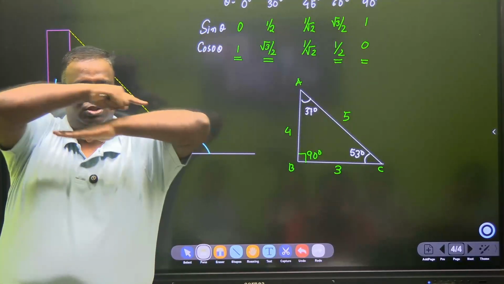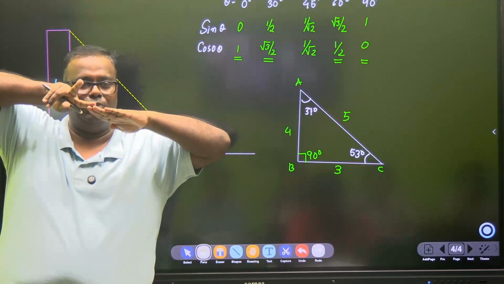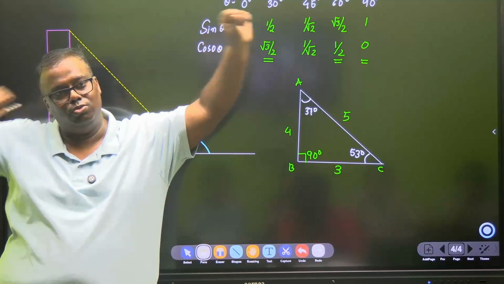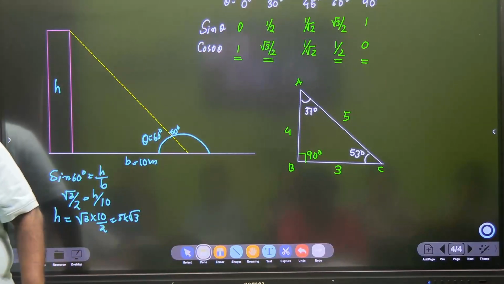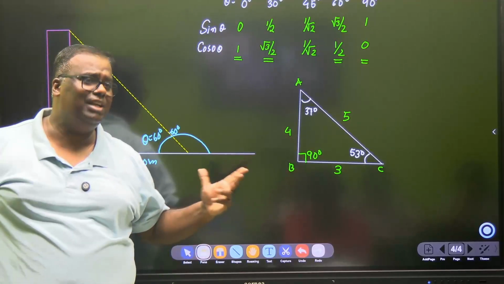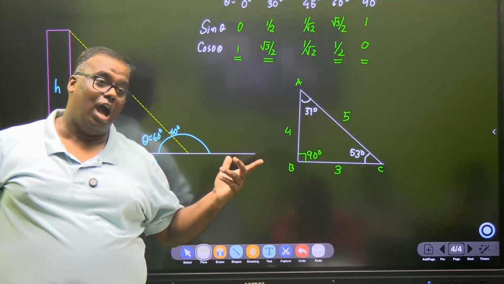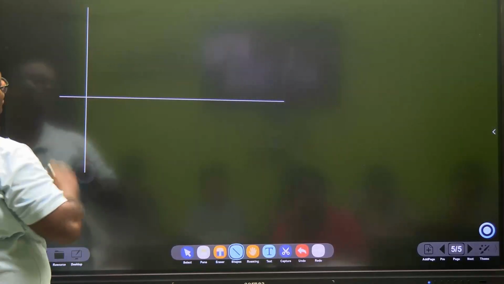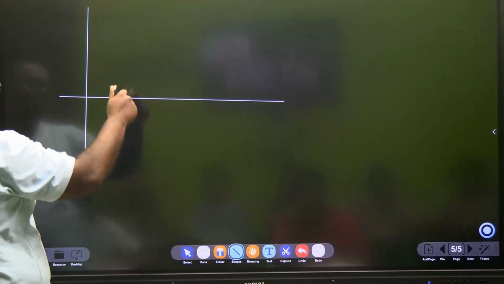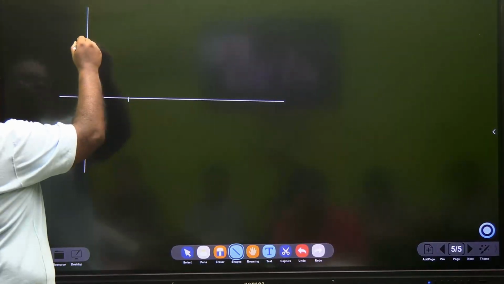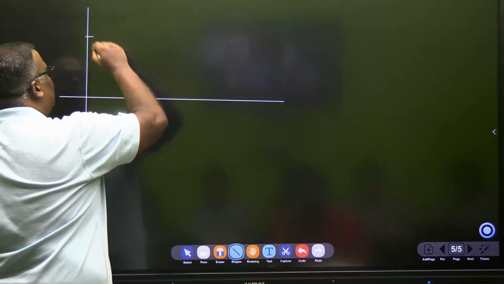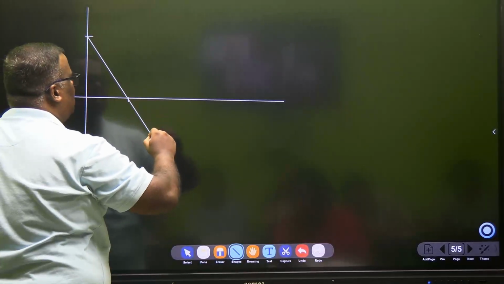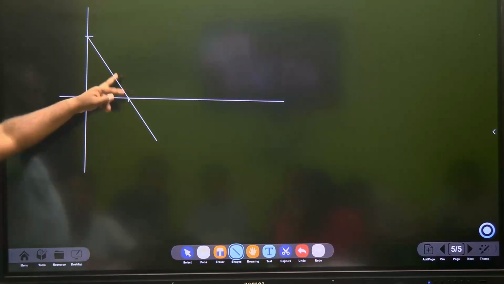See, children, draw two perpendiculars and with a compass, you mark off at 3 centimeter and 4 centimeter. Join the two dots, it has to be 5 centimeter. Otherwise, your angle is wrong. Maths is very interesting. Study it like this. Got it? What I'm asking you to do at home is just this: draw a big line and draw another 90-degree big line. Correct? Take your compass and mark at 3 and mark at 4. Got it? And then join these two and make it a little bit bigger. This has to be 5.